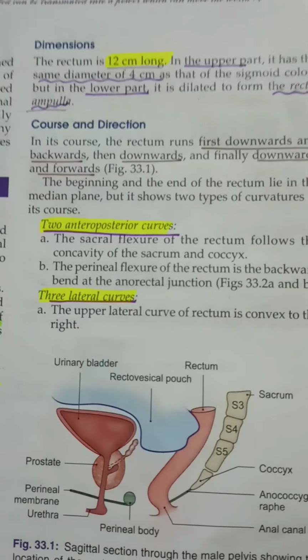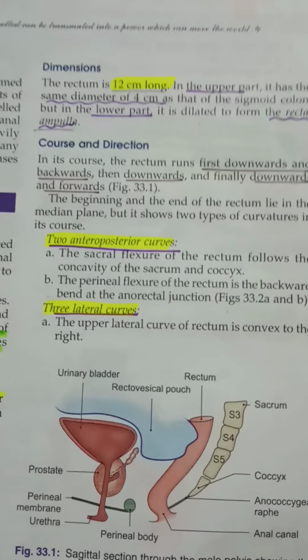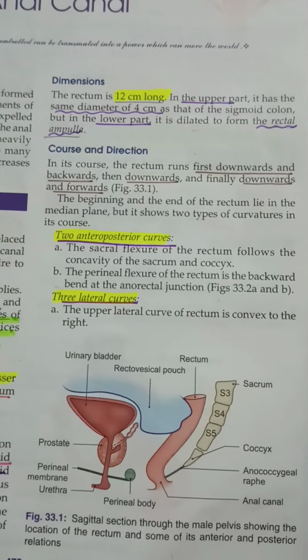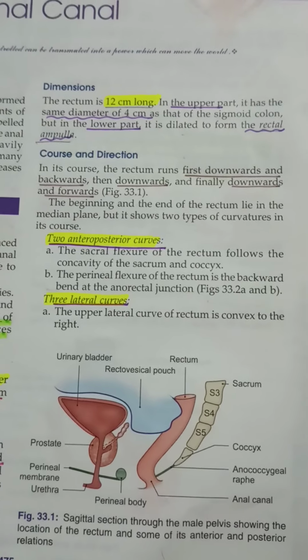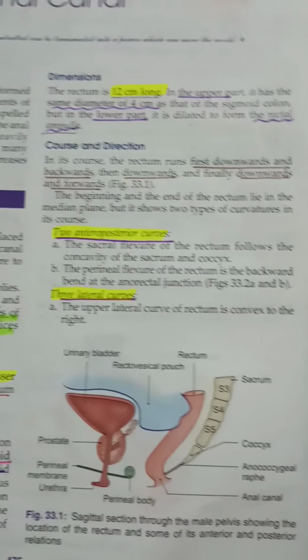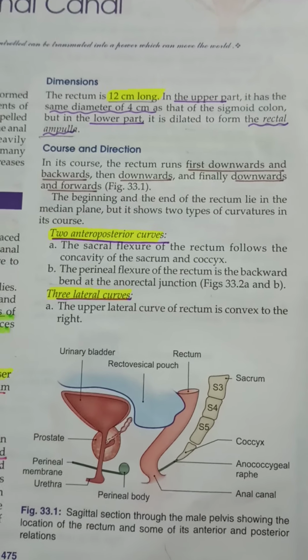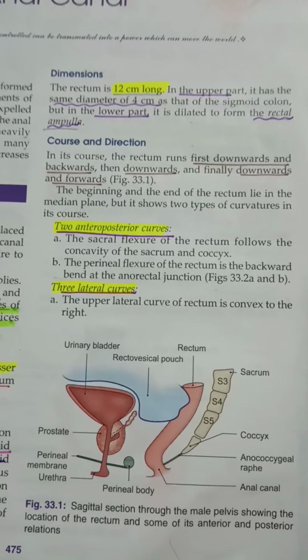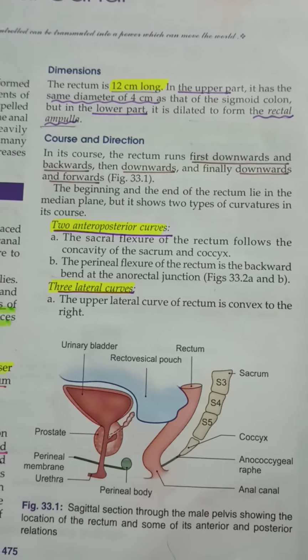Okay, let's see the curves. You have to write about the two anterior posterior curves and the lateral curves. Anterior posterior curves: the sacral flexure of the rectum follows the concavity of the sacrum and coccyx. The perineal flexure of the rectum is the backward bend at the anorectal junction. So you have two flexures, the sacral flexure and the perineal flexure.